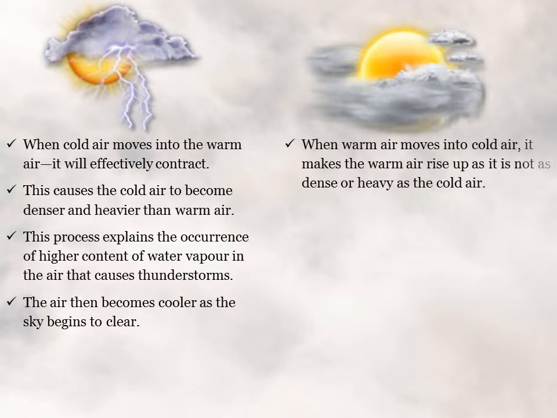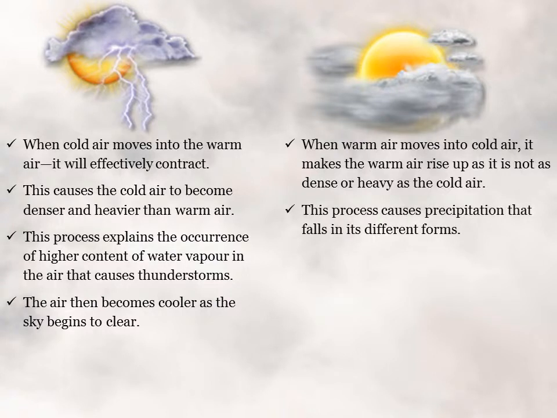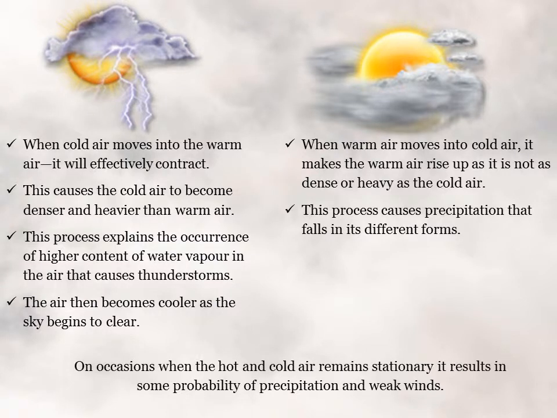On the flip side, when warm air moves into cold air, it rises up as it is not as dense or heavy as the cold air. This process causes precipitation that falls in its different forms. On occasions when the hot and cold air remain stationary, it results in some probability of precipitation and weak winds.